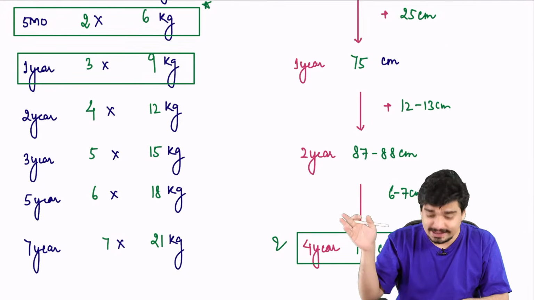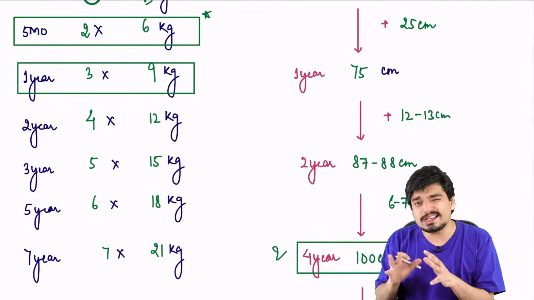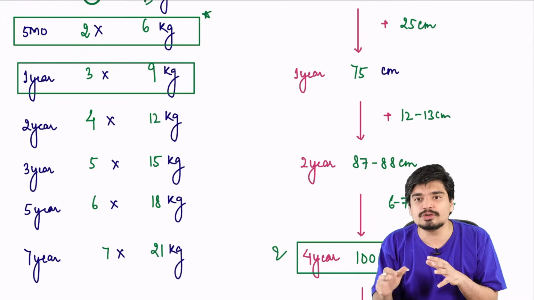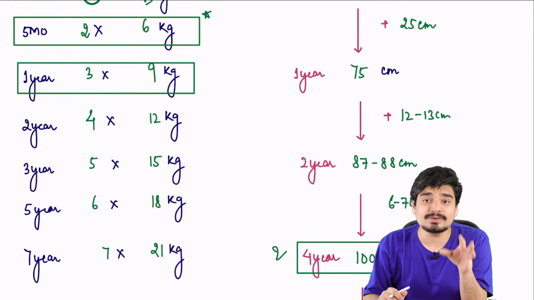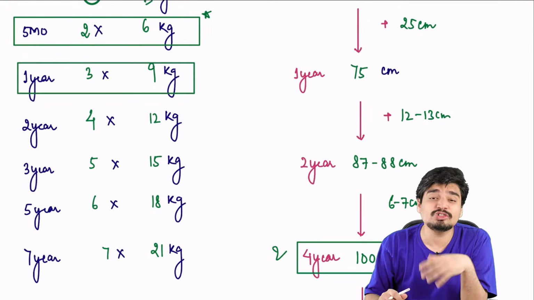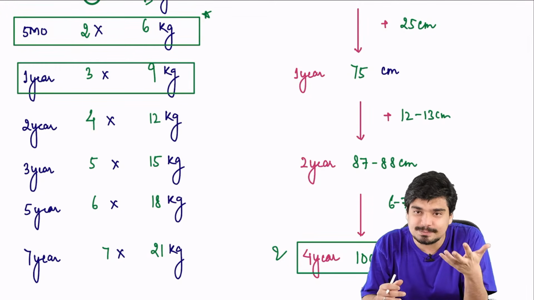Well, as far as height is concerned, you can see here physiologically, height you gain slowly, you will lose slowly also. This is important when we'll discuss malnutrition. For acute malnutrition, you'll always prefer something which is weight-based. For chronic malnutrition, you'll always prefer something which is length or height-based, right?